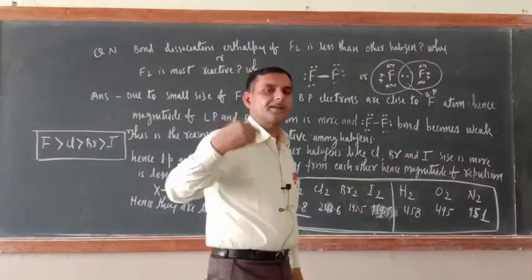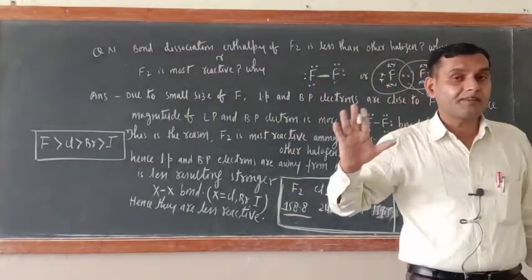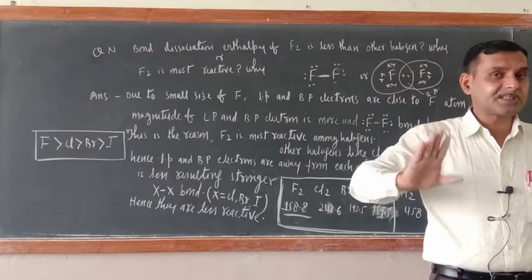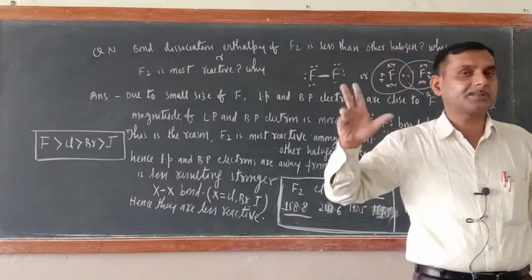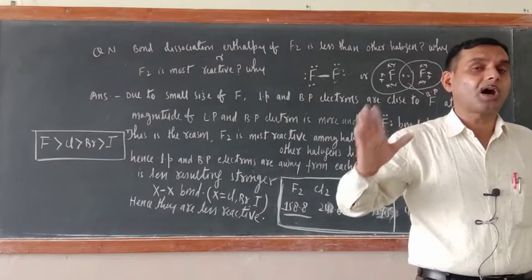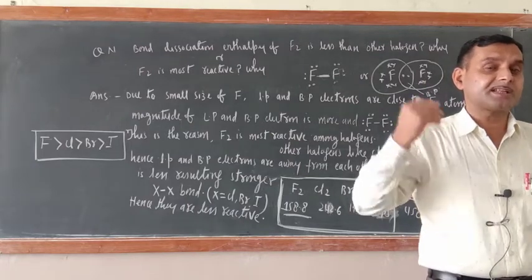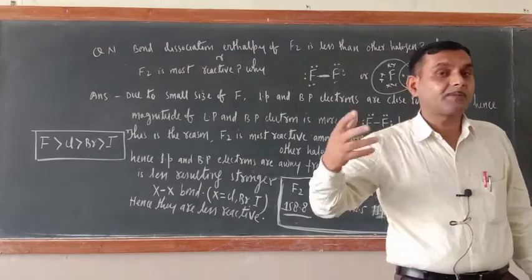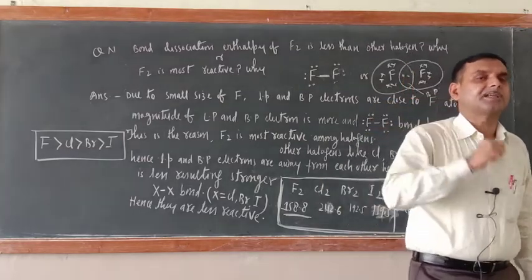Let us move to another feature of halogen, that is oxidizing character. You know non-metals are strong oxidizing agents, and among non-metals, which is the strongest oxidizing agent? Fluorine. So we'll discuss why fluorine is the strongest oxidizing agent. Even among halogens, fluorine is the most powerful oxidizing agent. First we'll seek the evidence: how can we say that fluorine is the strongest oxidizing agent? We'll seek the evidence and afterwards the reason also.